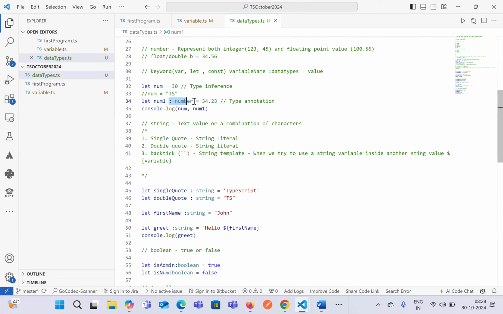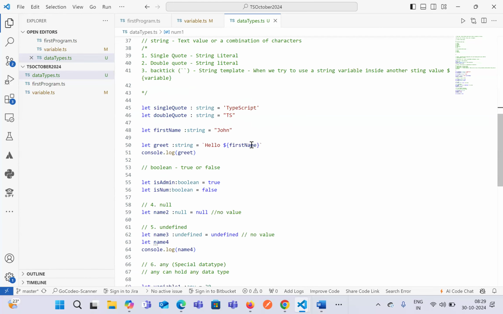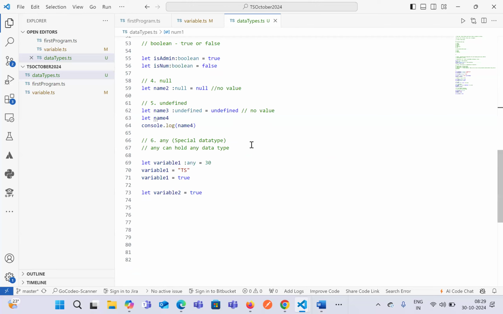We have to provide the exact data type in TypeScript, else it will become exactly similar to JavaScript. So we should follow the rules that TypeScript has given. Though it will be able to identify the type based on the data, it is always better to provide the type that we are trying to use.